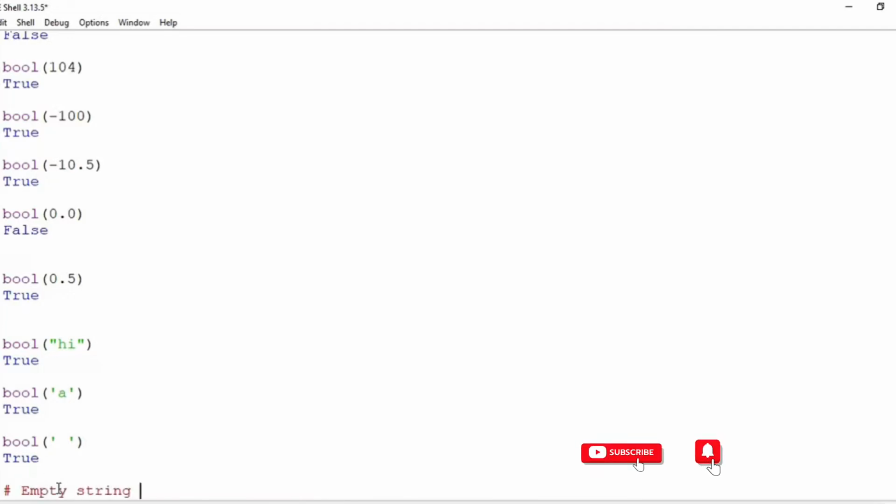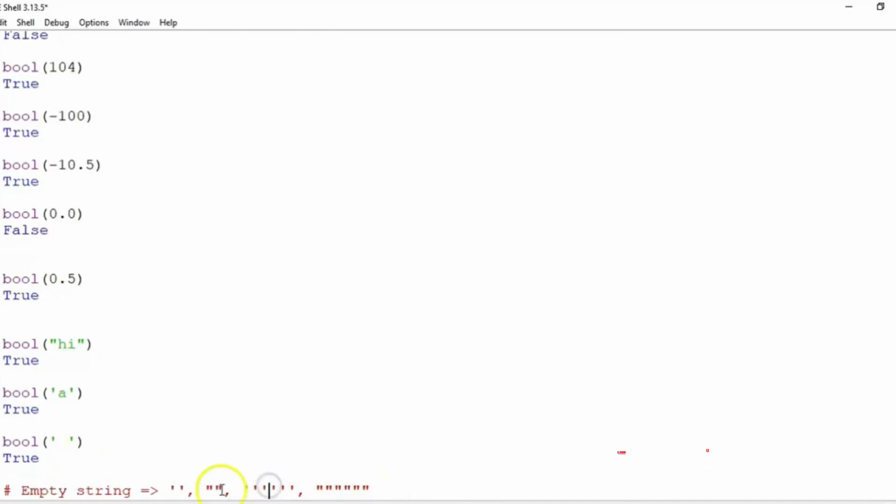Now, what is empty string? Empty string is nothing inside the quotes, not even spaces, right? Nothing. So, if you write something like this, just a pair of double quotes or single quotes or triple quotes, see, nothing in the middle.